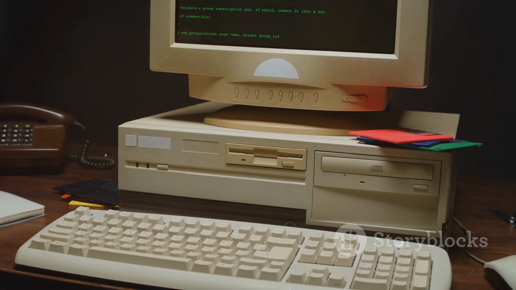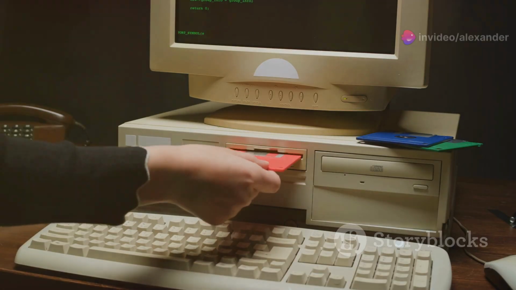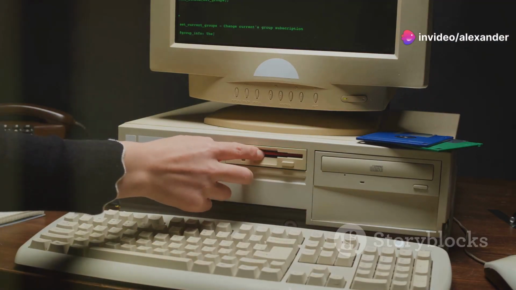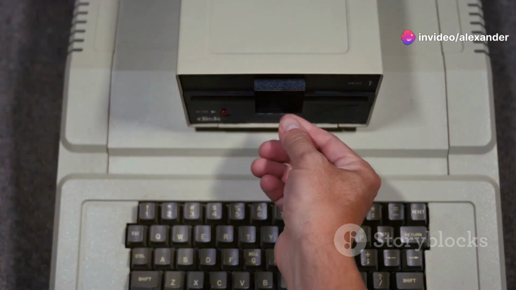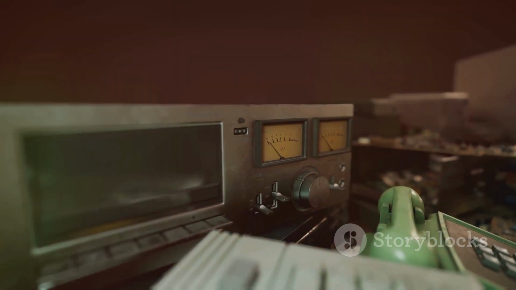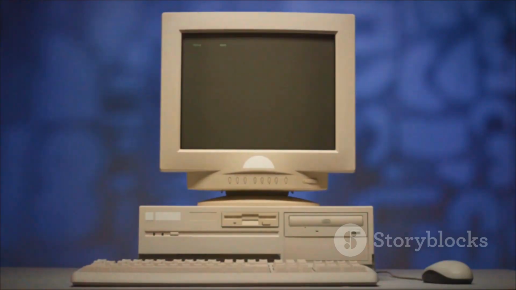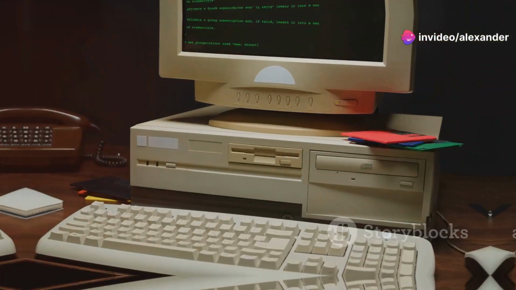At the time, most personal computers used text-based operating systems like MS-DOS, also made by Microsoft. These systems were difficult for many people to use. Windows promised to make computers simpler and more accessible to everyone. The first version of Windows, Windows 1.0, was released 2 years later in 1985.